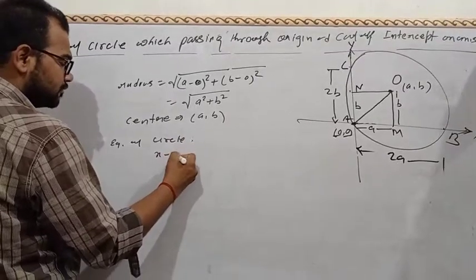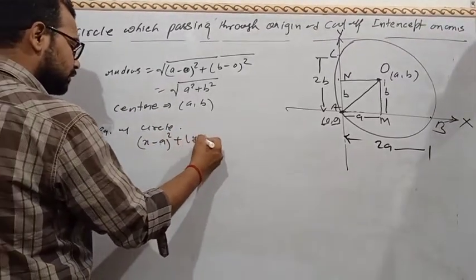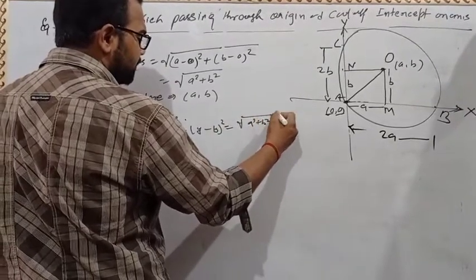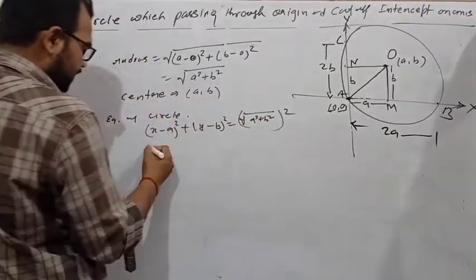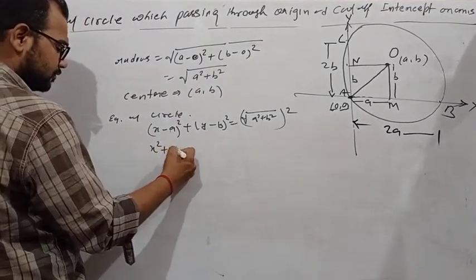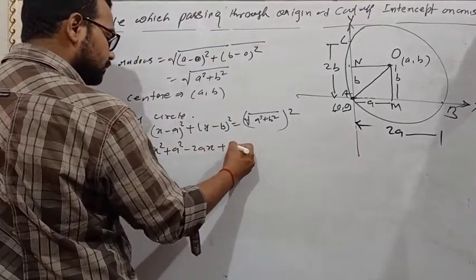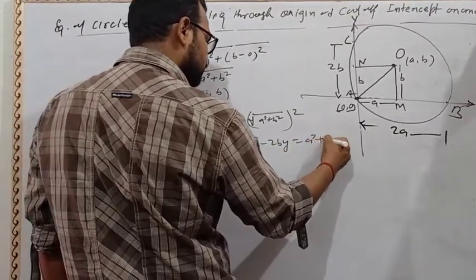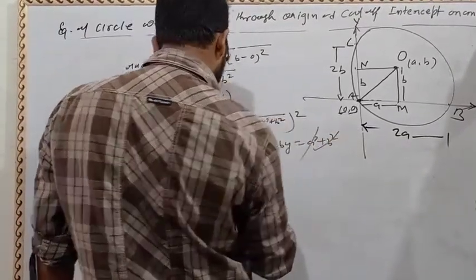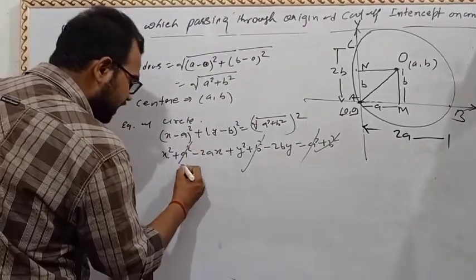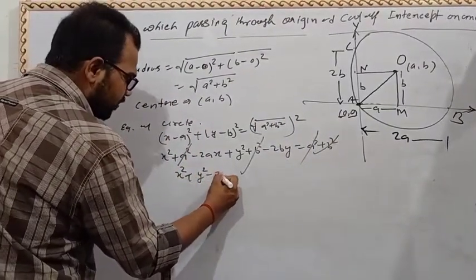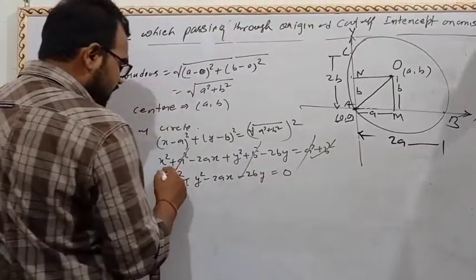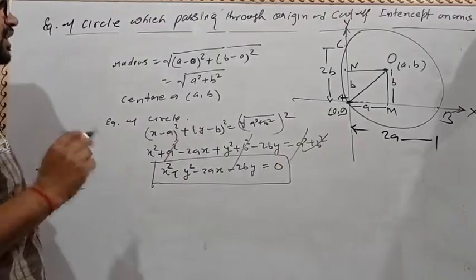x minus a whole square plus y minus b whole square equal to under root a square plus b square का whole square. So we get x square plus y square minus 2ax minus 2by plus a square plus b square equal to a square plus b square, a square b square cancel, to get x square plus y square minus 2ax minus 2by equal to 0. It is the required equation of circle.